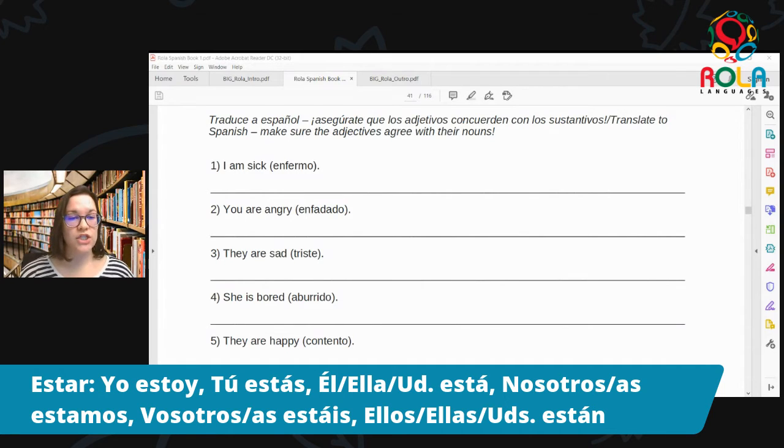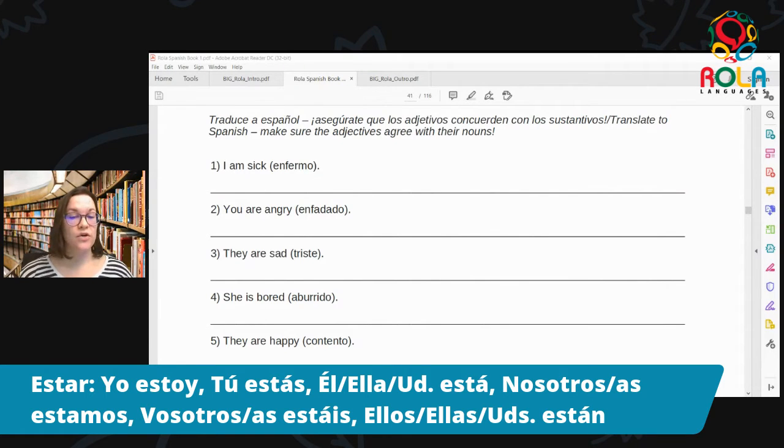Okay, número 4. She is bored. Ella, and then the form going with ella, which hopefully you can do from memory, but if you need some assistance, we have the banner up there. Ella está, and then we have our vocab word, aburrido, but again, we're describing ella, so make sure that everything agrees in gender and number. Ella is singular and feminine, so we have to make sure that this adjective is also singular and feminine. So we're going to make a small change from aburrido to aburrida. Ella está aburrida.